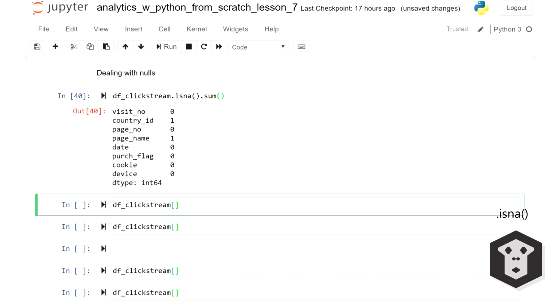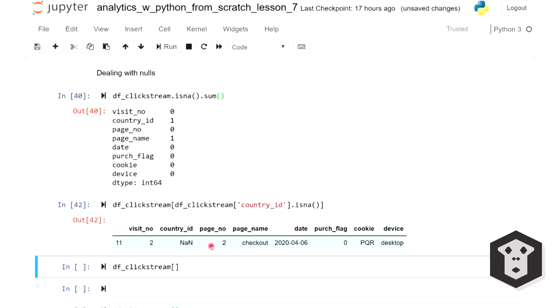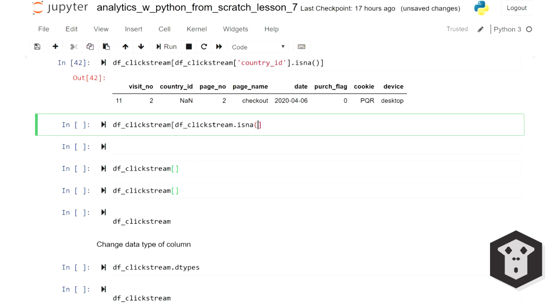Because isNA returns a data frame of booleans, we can use it as a mask. I get one record where the country ID is null. Technically, it's NaN, which means not a number, which is a form of null. And we see that null is related to the PQR cookie. So let's check this guy out to see what we're going to do to him.